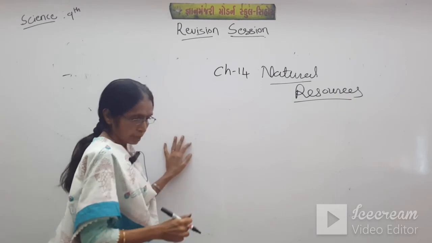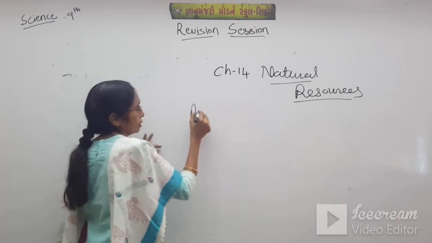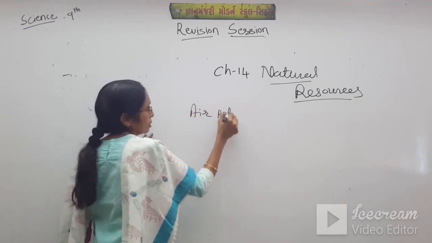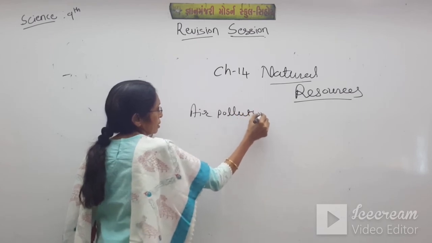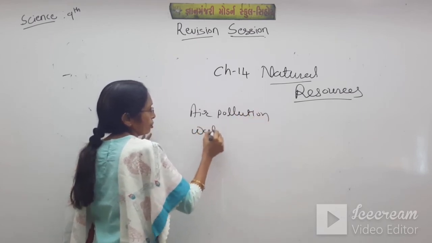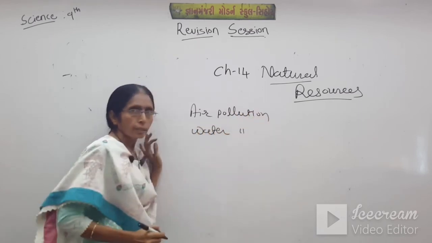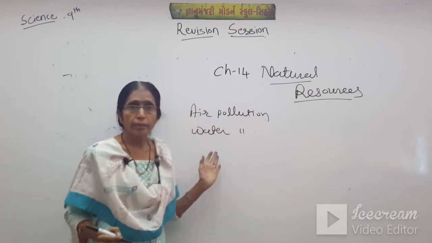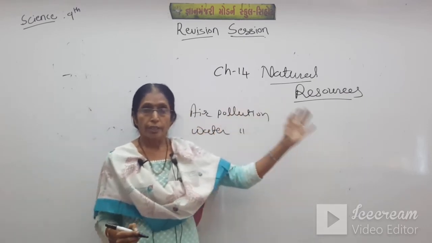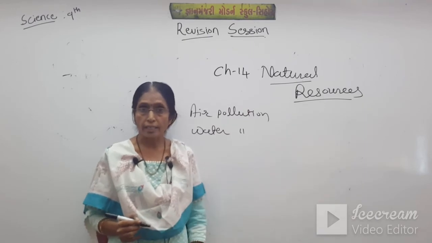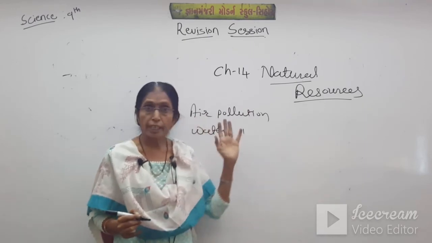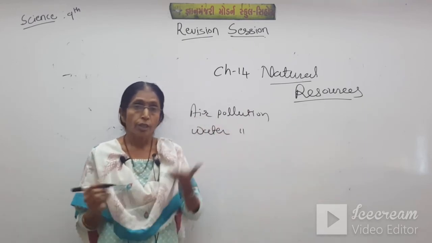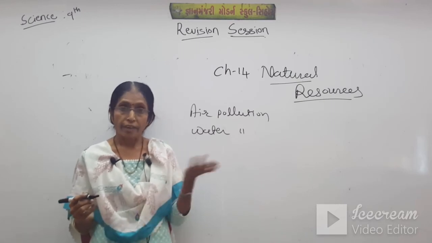Now in that, air pollution, water pollution, contaminated water. So we have discussed this air pollution, what is the effect, what are the causes, which human activity is responsible for air pollution. We run the vehicles, factories.